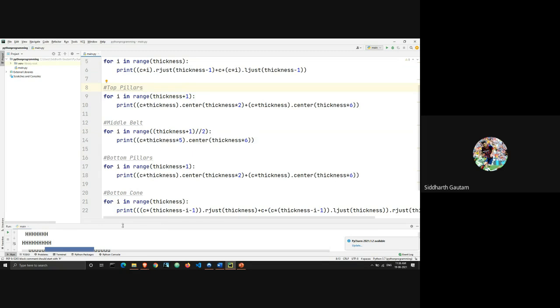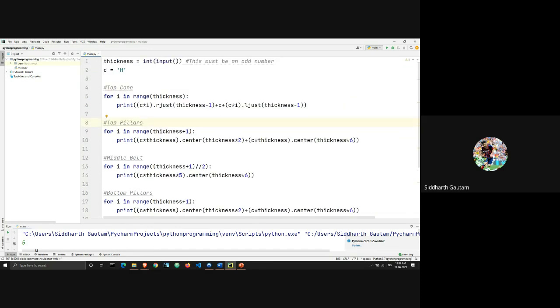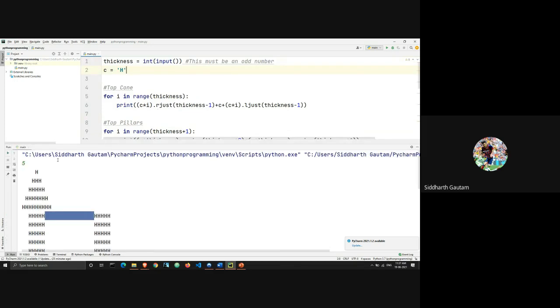We can either read the code for that, or we can just experiment and see what's the correct thing. The better way would be to read the code. So what are we doing? We are first taking the thickness value as an input. I entered my thickness value as 5. For i in the range of thickness, this loop is going to get executed 5 times.